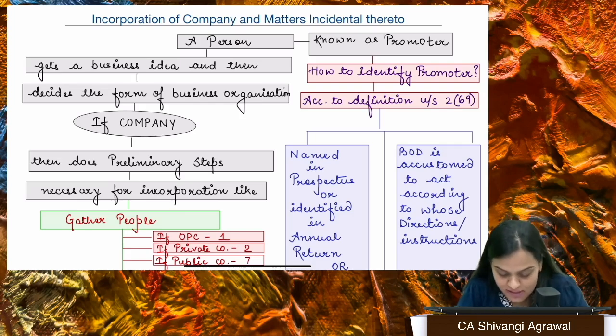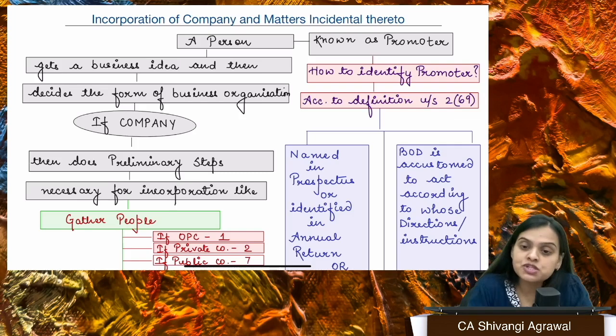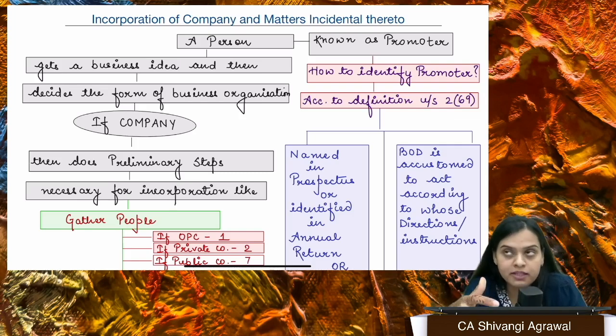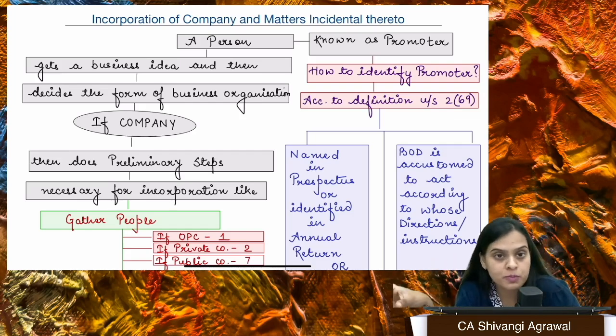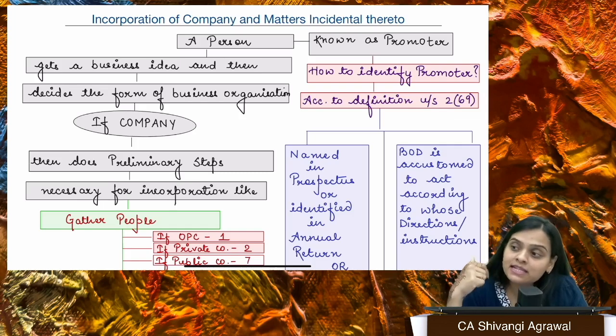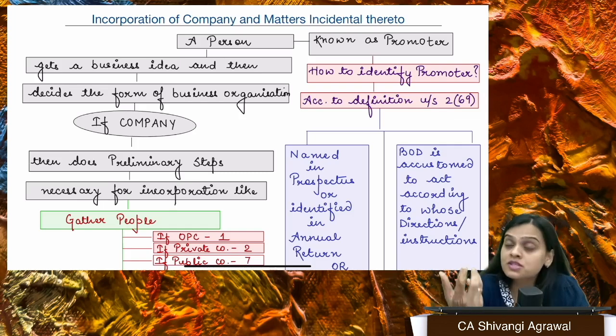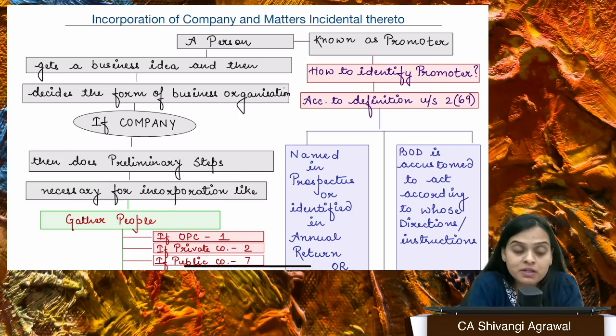Now, the very first thing that you have to understand is section 3. Section 3 basically tells us how we form a company. The first thing that it tells us is that a company may be formed for a lawful purpose. It simply implies that if you choose this particular form of business organization, you can make this type of company only for a lawful purpose.